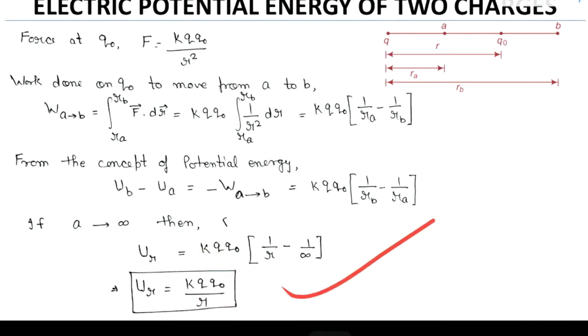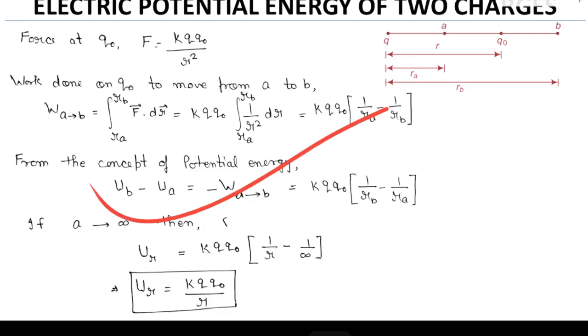It's a simple expression. But remember, if you are applying this expression, you have to put the charges Q and Q0 along with their sign. If one of the charges is negative, then this will become K Q (minus Q0) upon R. You have to put the sign because it is a scalar quantity.